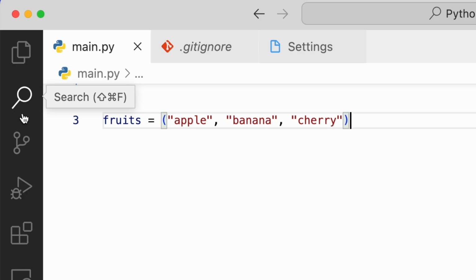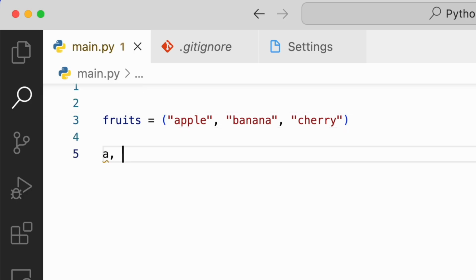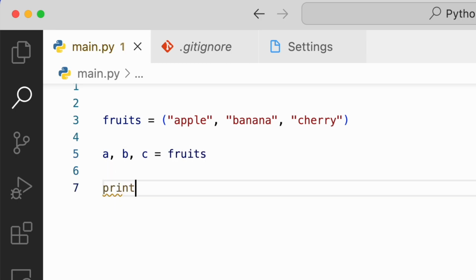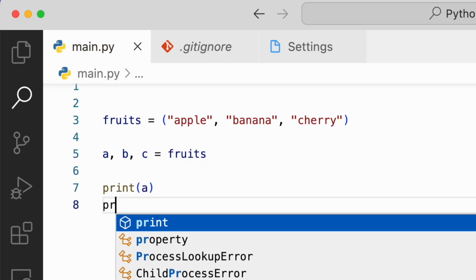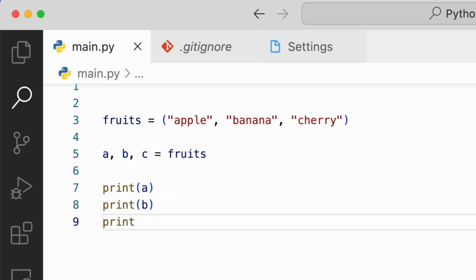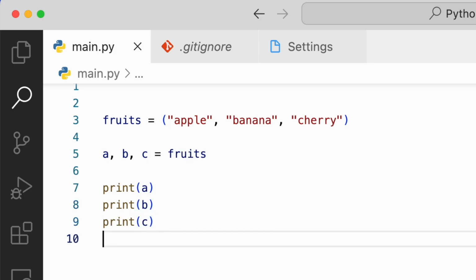So now if we need to unpack them, is there any way to unpack them? Yes, we do have. If I say A, B, C, why A, B, C? Because we have packed three values. To unpack them, we need to have three variables as well. So the number of values and the number of variables should match. So if you say A, B, C equals fruits and go ahead and print A, B, C, now I execute the code.